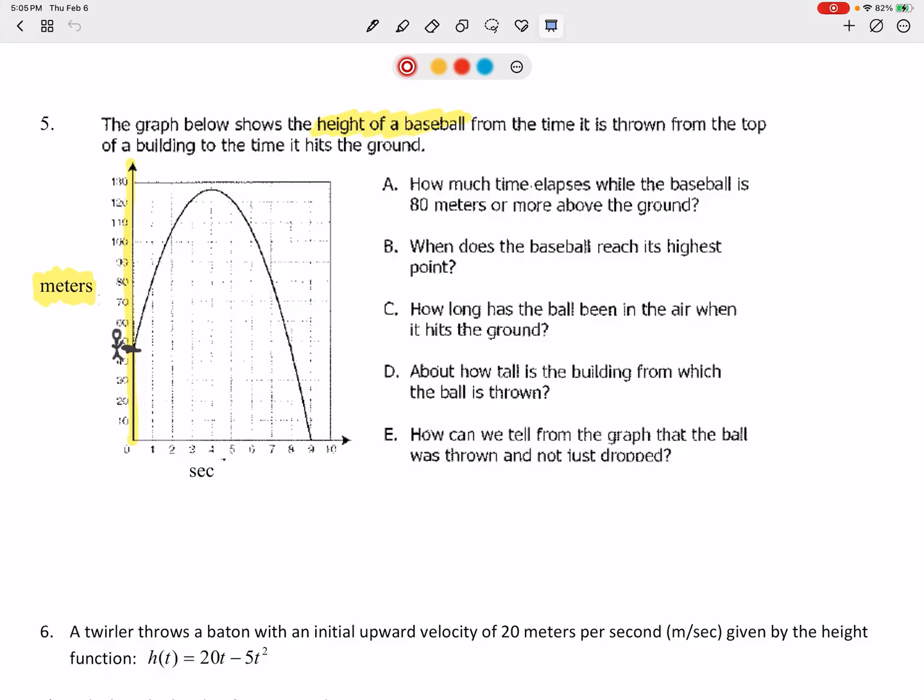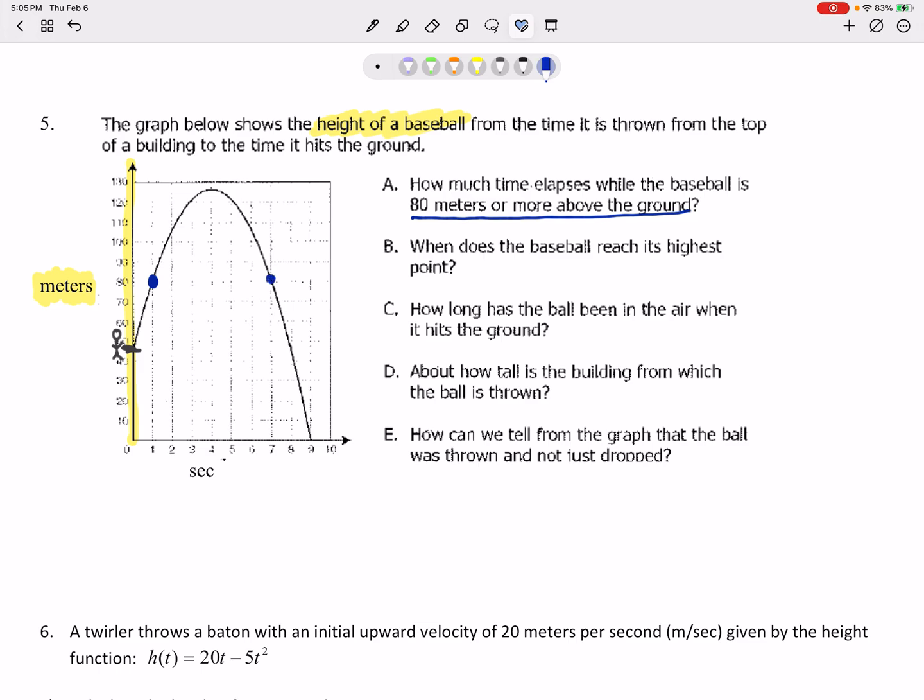How much time elapses while the ball is 80 meters or more above the ground? Right here, it looks like 10, 20, 30, 40, 50, somewhere between 40 and 50. I would say about 45 meters high is where we throw the ball up, and we want to know how long is it above 80 meters off the ground.